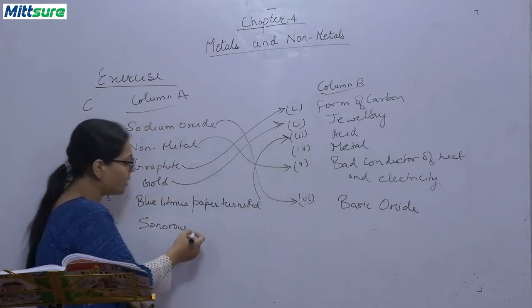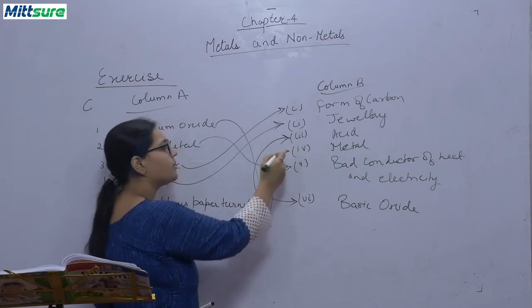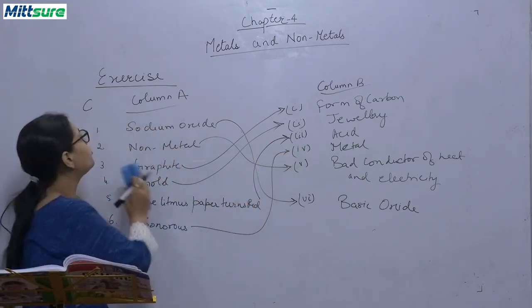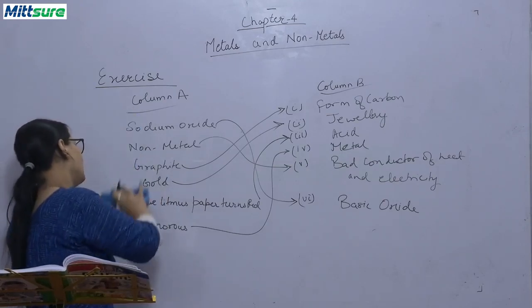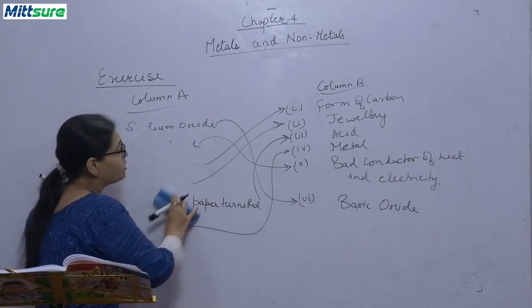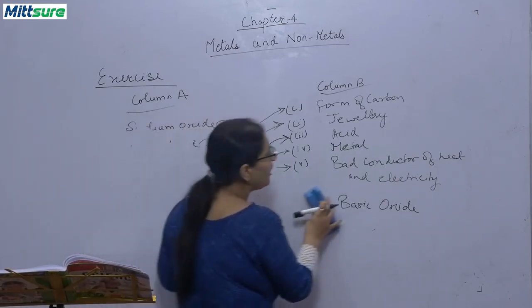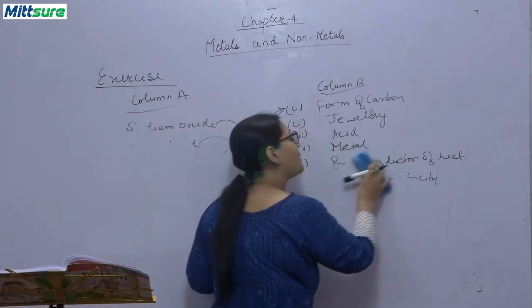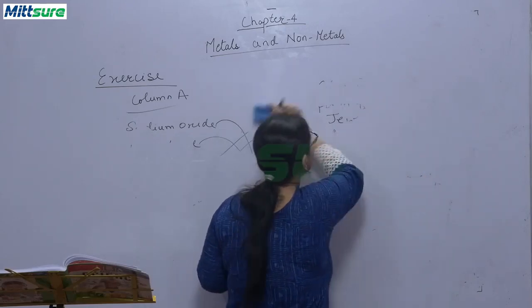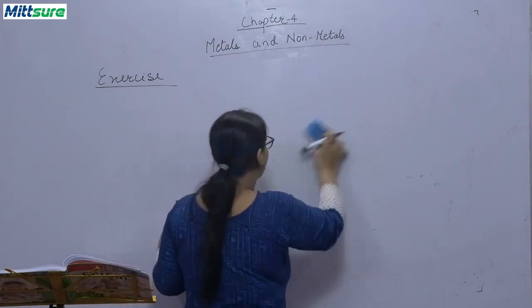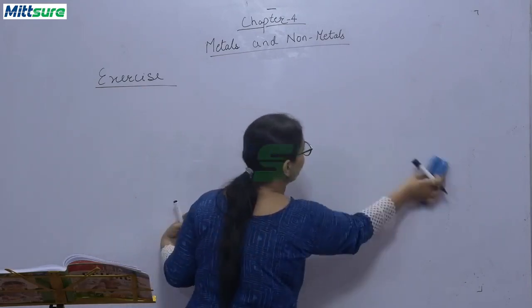Sonorous. Who are sonorous? Metals are sonorous. They produce a metallic sound. Now the next question is true and false. The answer or statement that you feel is right, you have to write true against it, and the one that seems wrong, please write false in front of it. So this is the question D that we are going to do now. Now let's start with the question D.